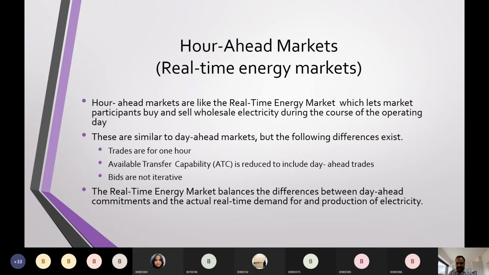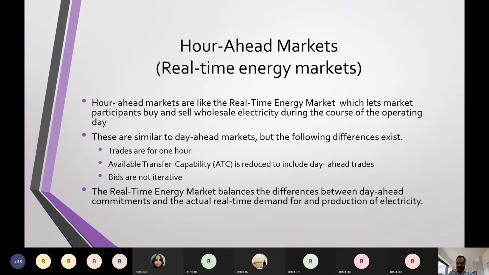Intraday markets. Okay. So these are very similar to day ahead markets, but the following differences exist. See, trades are for 1 hour only. Okay. And ATC is reduced to include day ahead trades. This is most important. ATC, available transfer capability. Try to remember this term. We'll discuss it in the second unit.